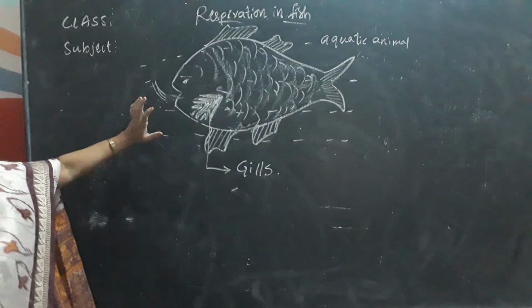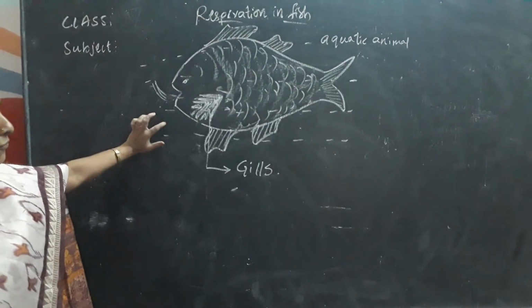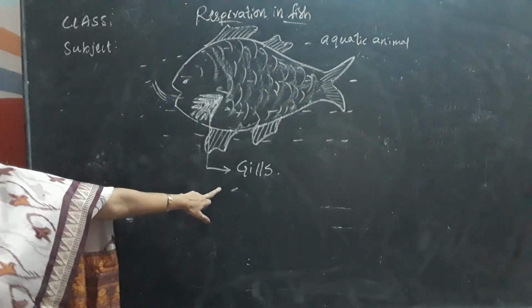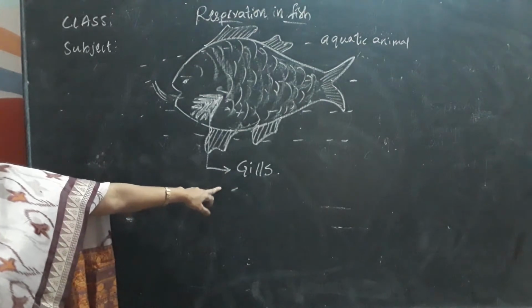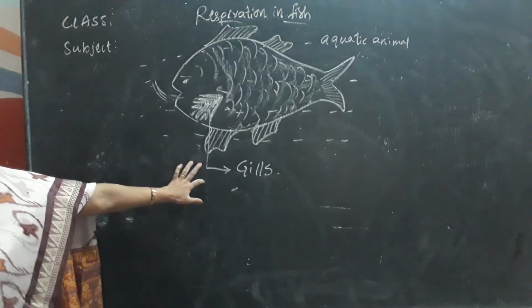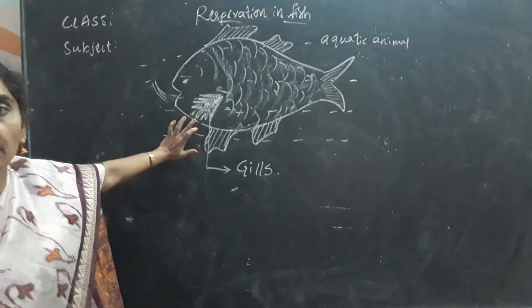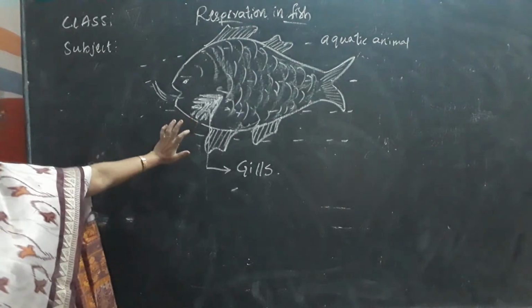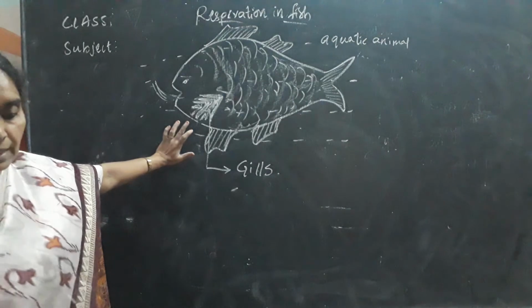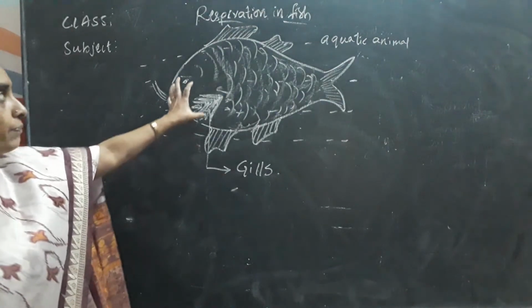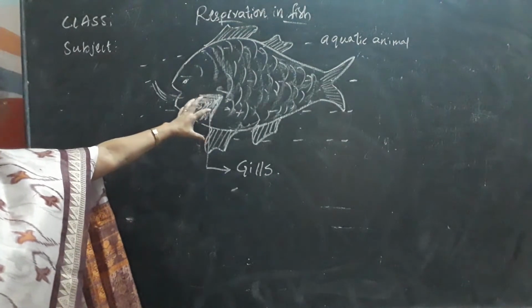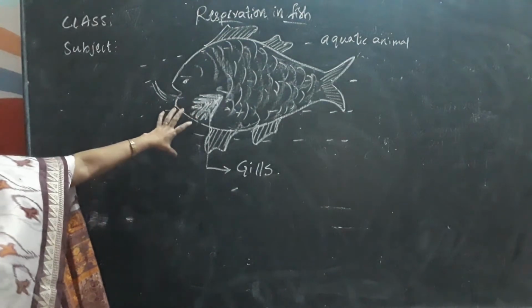Fish, what are the respiratory organs of fish? Gills are the respiratory organs of fish. Where are the gills located? The gills are located below the flaps. They are located below the flaps at the dorsal side of the fish. You can see these flaps. Okay, at the mouth head region you can see the flaps.